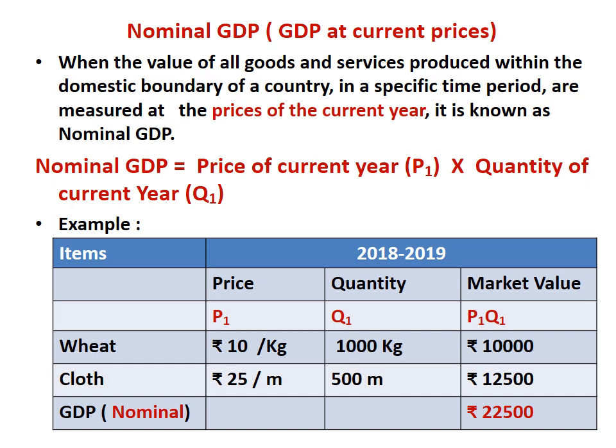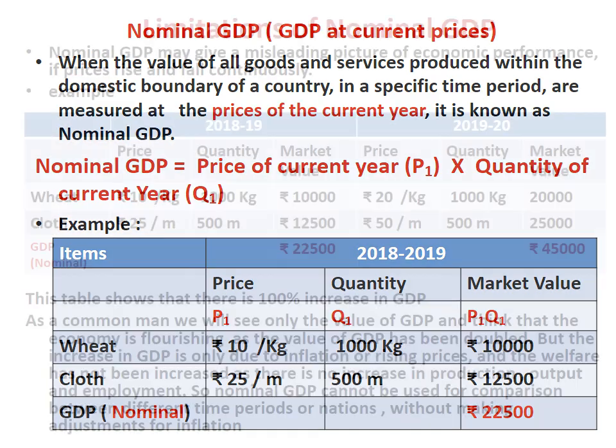In the same way, the price of cloth was rupees 25 per meter and the quantity produced was 500 meters. That means the total value of the cloth produced in 2018-19 was 12,500. If we add up the value of both the final goods, we get the nominal GDP, that is 22,500 rupees.